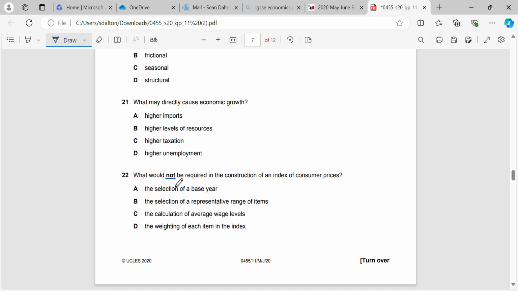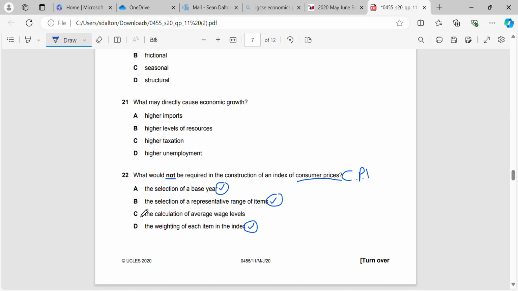Okay, what would not be required in the construction of consumer prices CPI? Okay, so we need to remember what the components of our CPI calculation are. We need to have a base year. We need to have a representative range of items, that's our basket of goods and services. And we need to have a weighting for that basket of goods and services. Okay. And then we need to have the price changes of them also. We just multiply them by each other to calculate our rate of inflation.